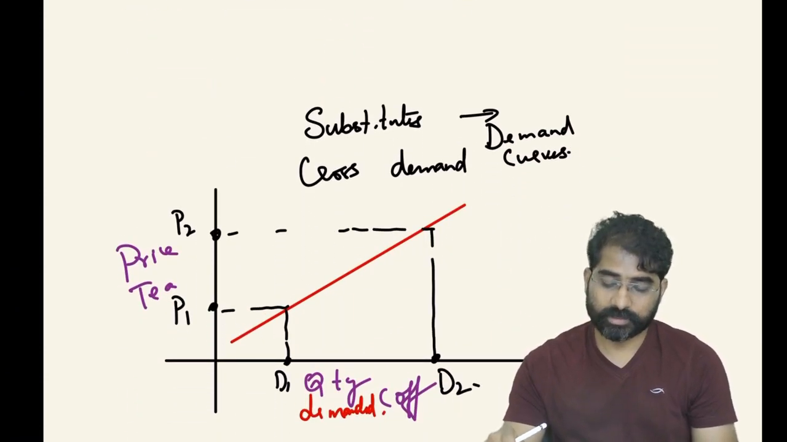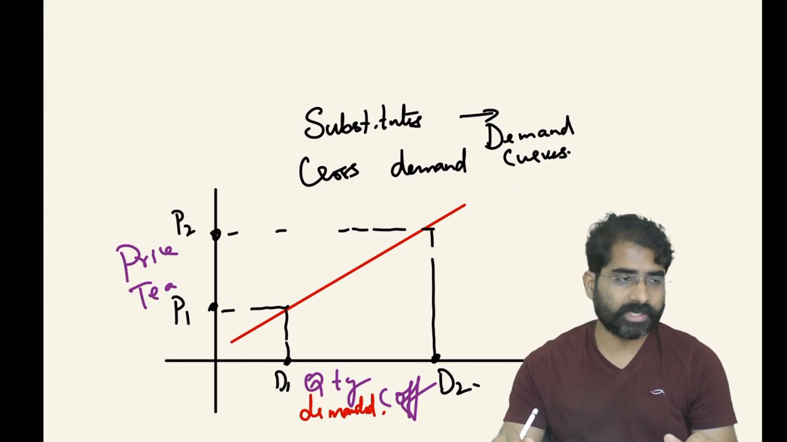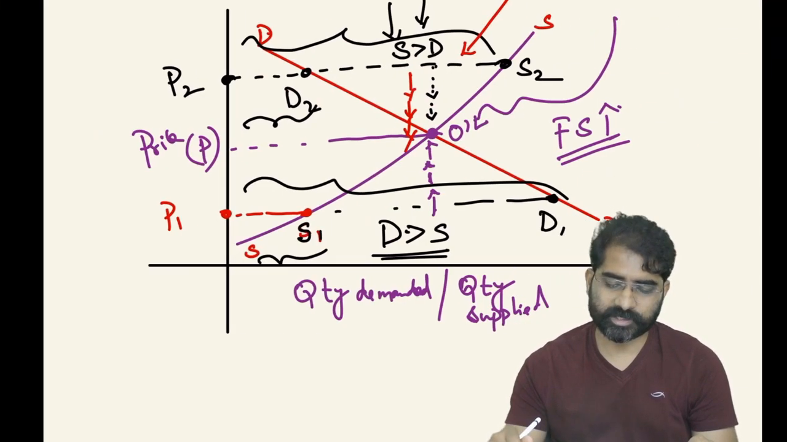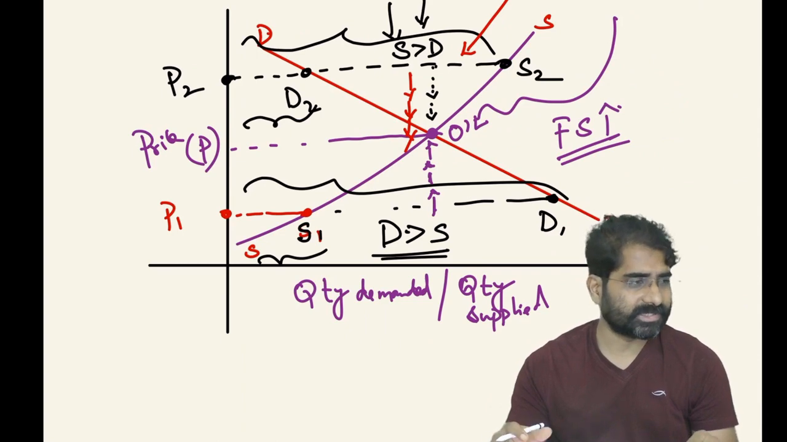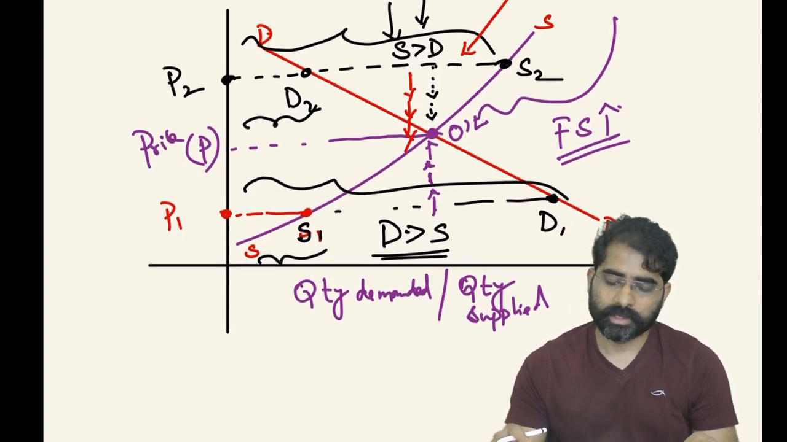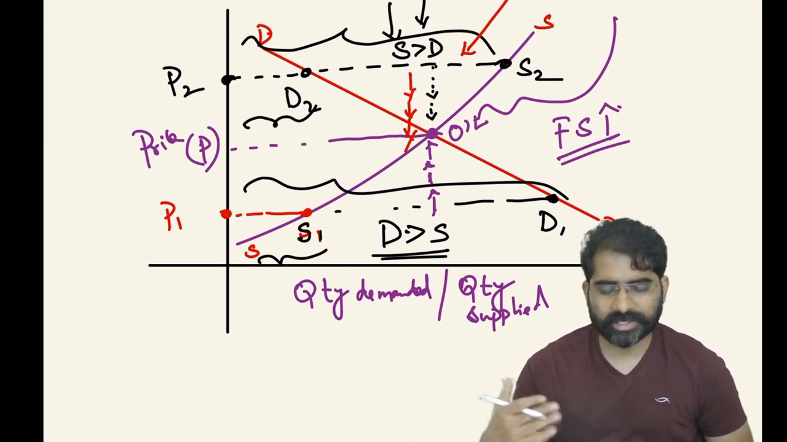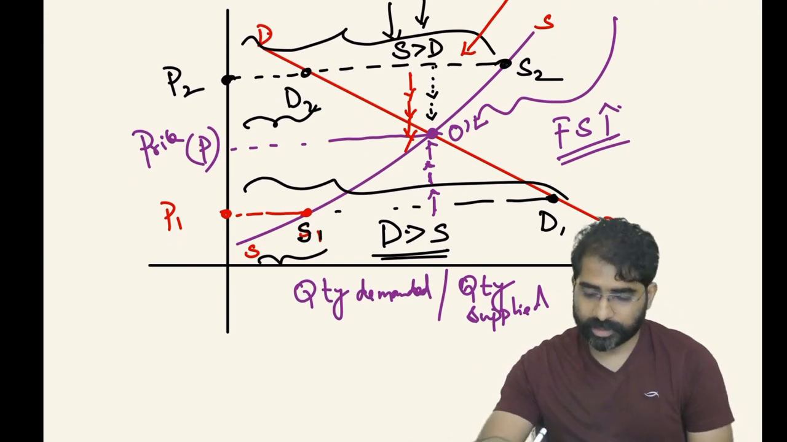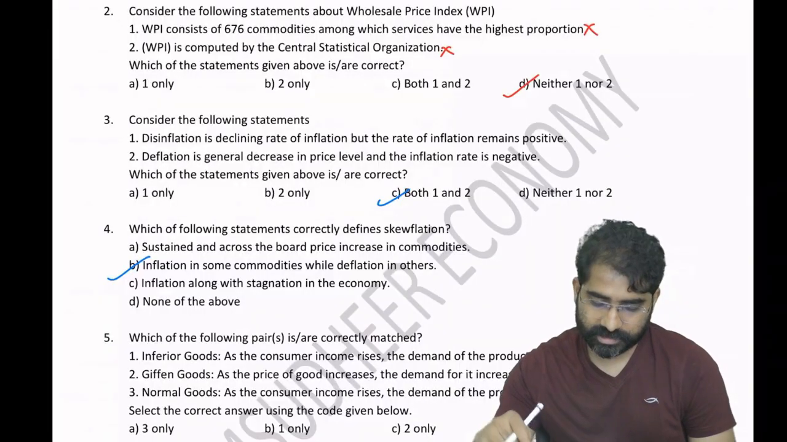Substitutes and cross demand curves, like tea and coffee, are part of microeconomics. I don't think they'll ask these graph questions, but at least these goods you should be knowing. Okay, go to the question now.